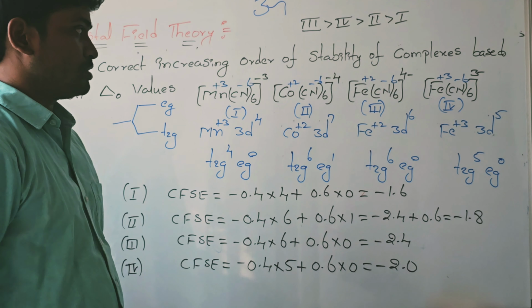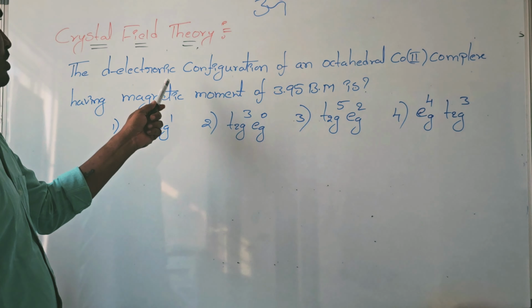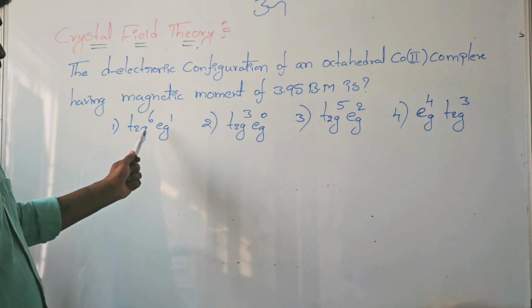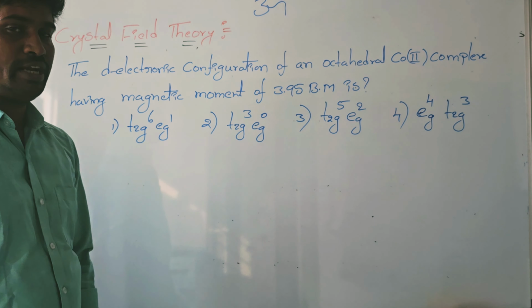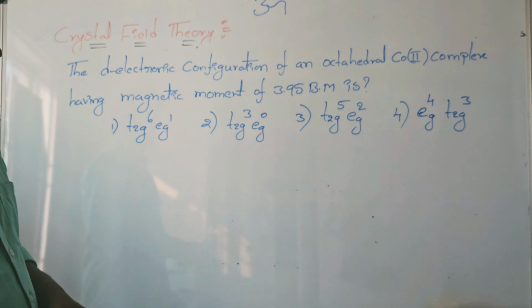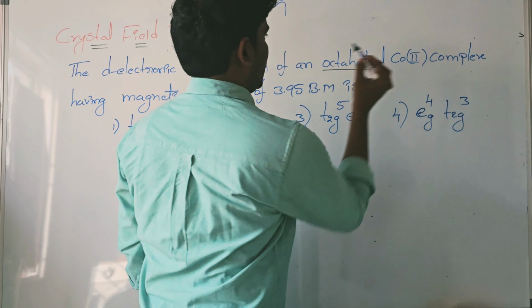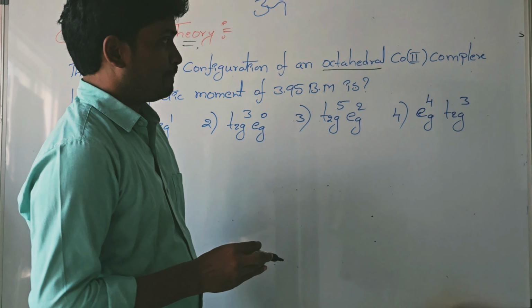Next, go to one more question, students. PYQ question, observe here. The d electronic configuration of an octahedral cobalt 2 complex, Bohr magneton value is given as 3.95. Which electronic configuration is the correct electronic configuration? How to identify the electronic configuration? Here, which complex did they mention? Octahedral complex they mentioned simply.